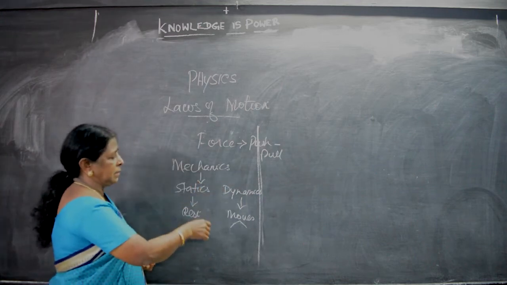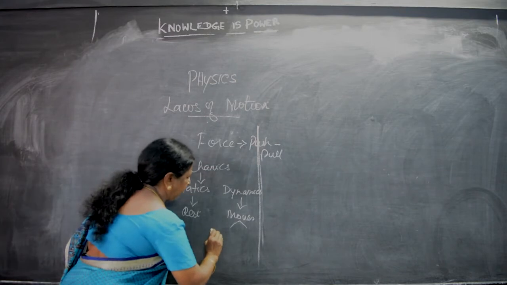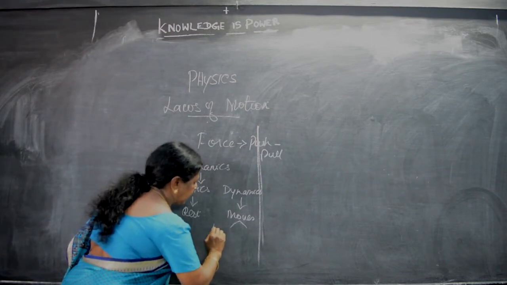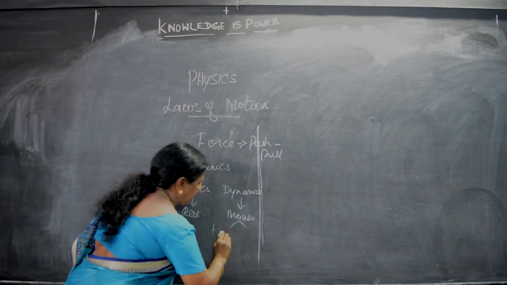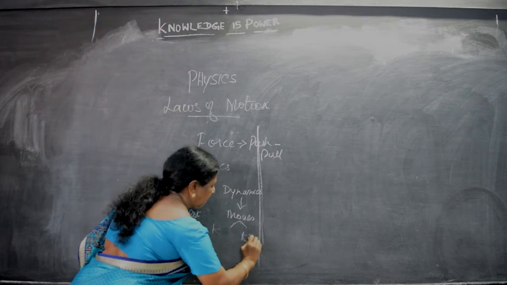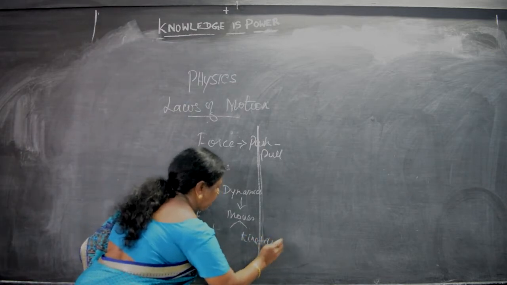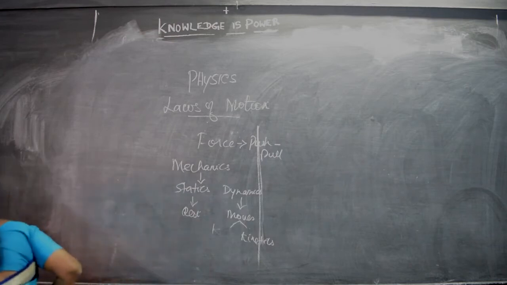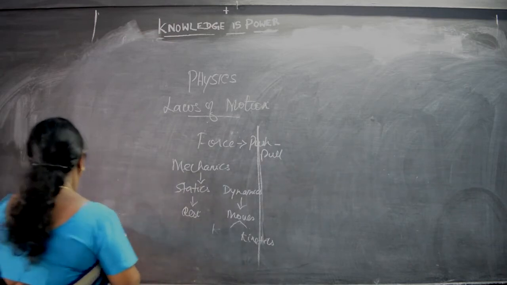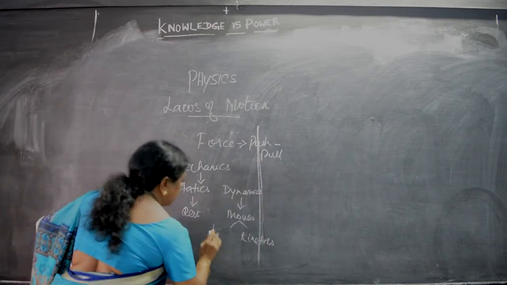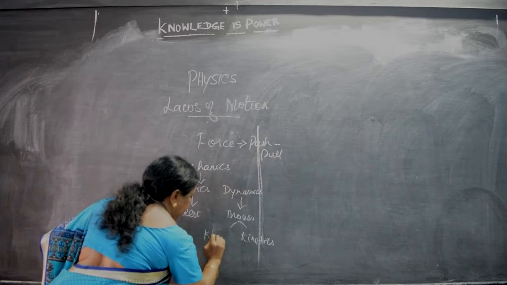Further, this dynamics is divided into kinetics and kinematics.